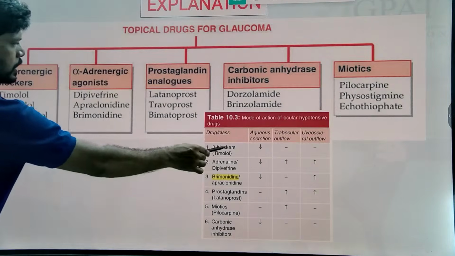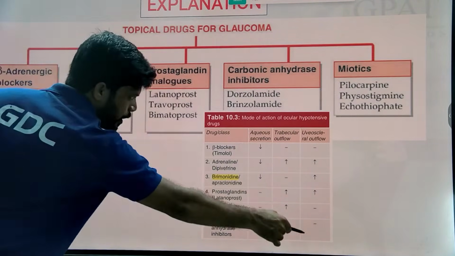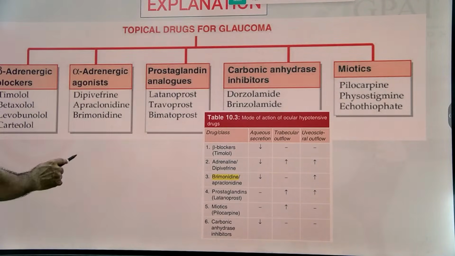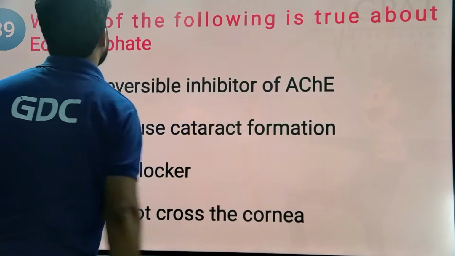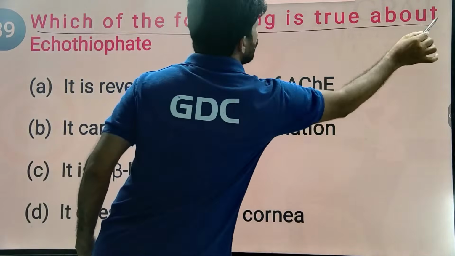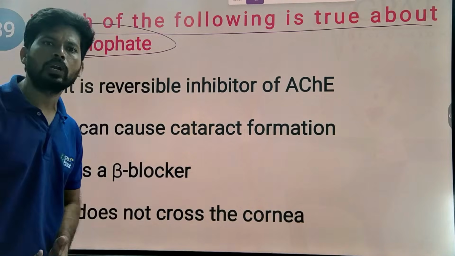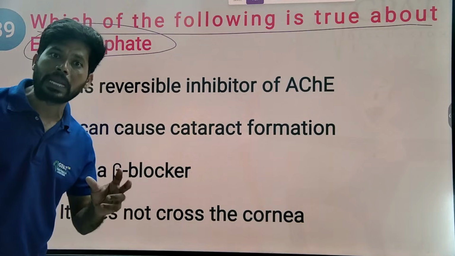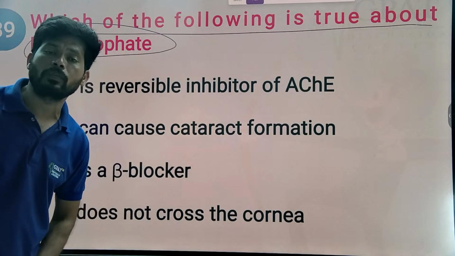It increases outflow of excess aqueous humor from inside of the eye to outside of the eye through the uveosclera. The answer is brimonidine. Here is a classification regarding topical drugs in the treatment of glaucoma. This table will help you understand what exactly this category of drugs does in the treatment of glaucoma. So make a screenshot.